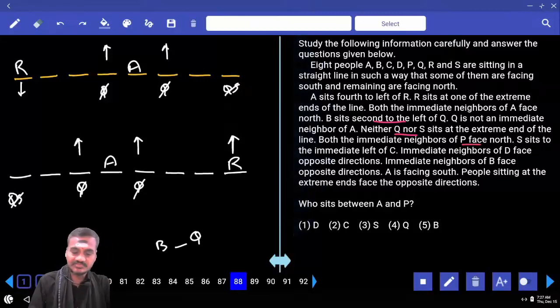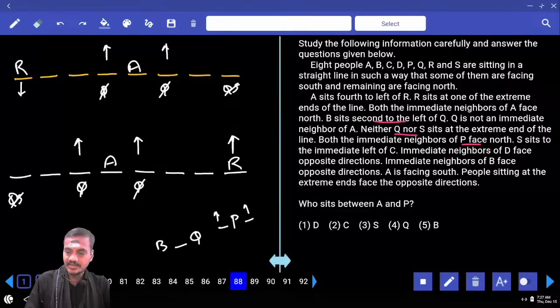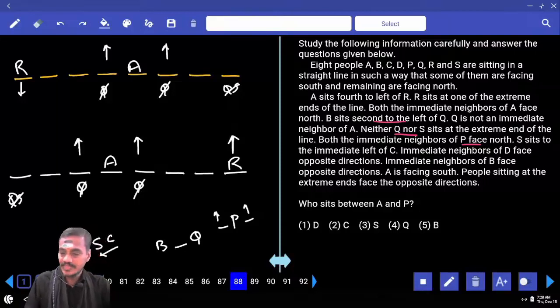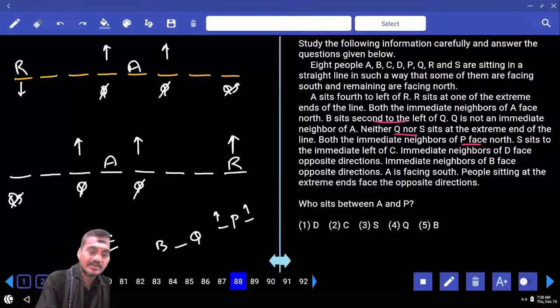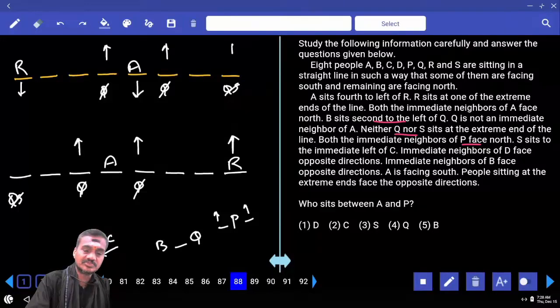Both the immediate neighbors of P face north. Immediate neighbors of P are facing towards north direction. Next, S sits to the immediate left of C, so S and C must be together. And immediate neighbors of B face opposite directions. A is facing south, which is given. And people sitting at the extreme ends are facing opposite directions, so this person must be towards north and this person towards south.